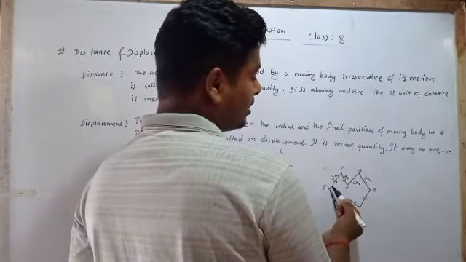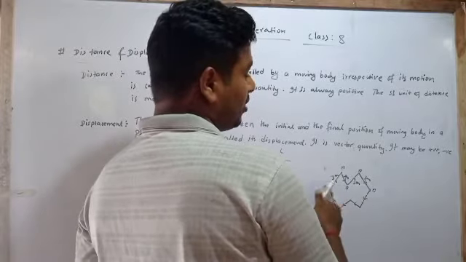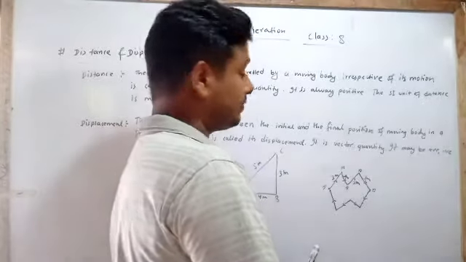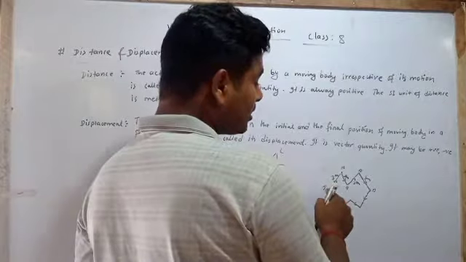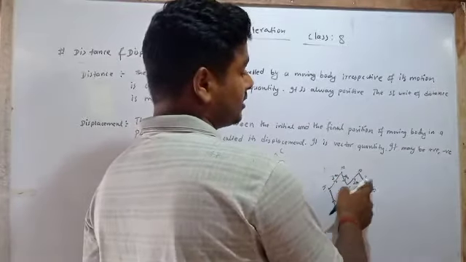But the distance is the addition of these. We can find the displacement of the whole by the addition law of algebra, the vector law of addition. But here the distance can easily be found by adding these.